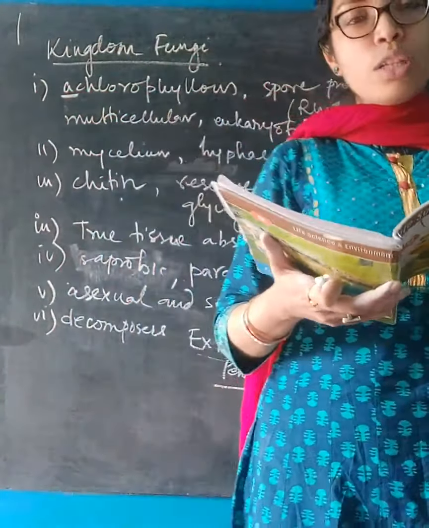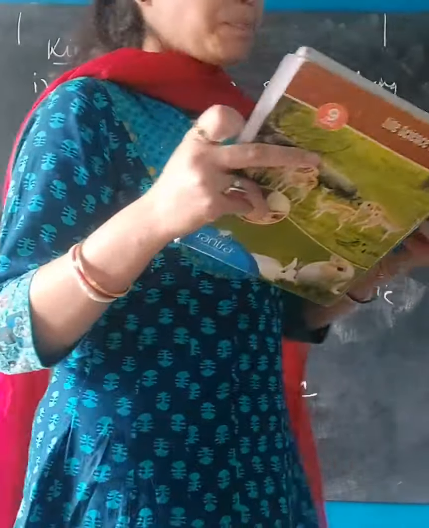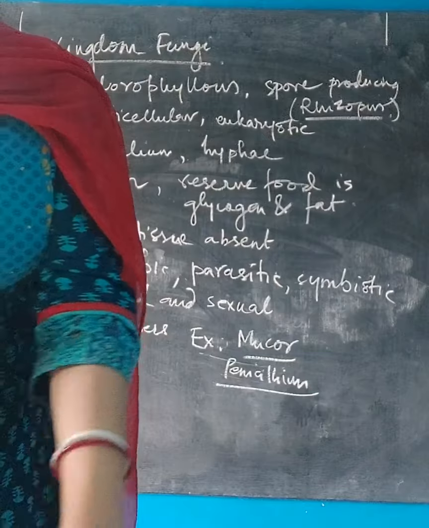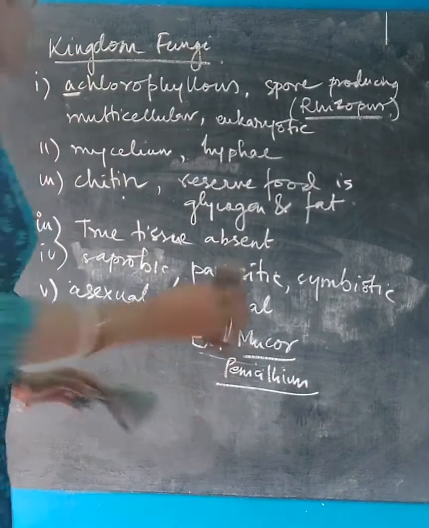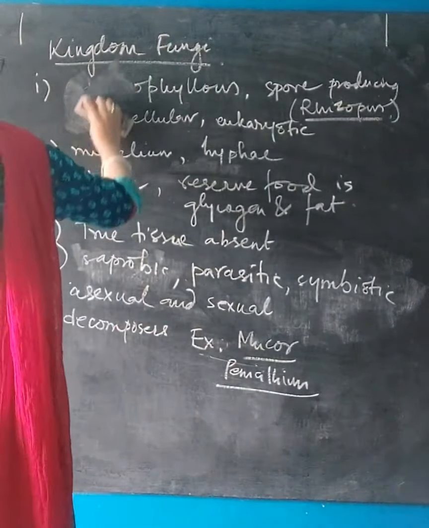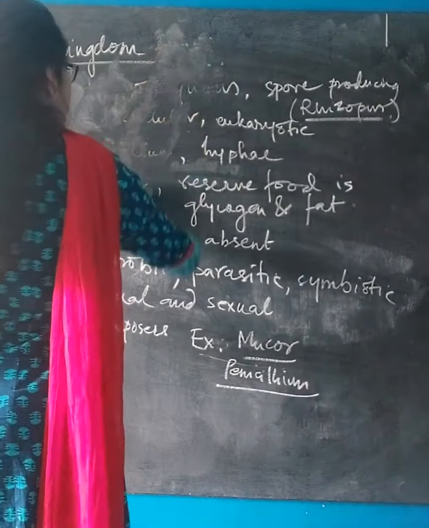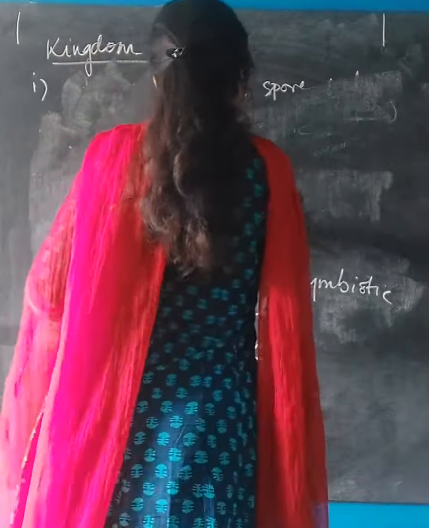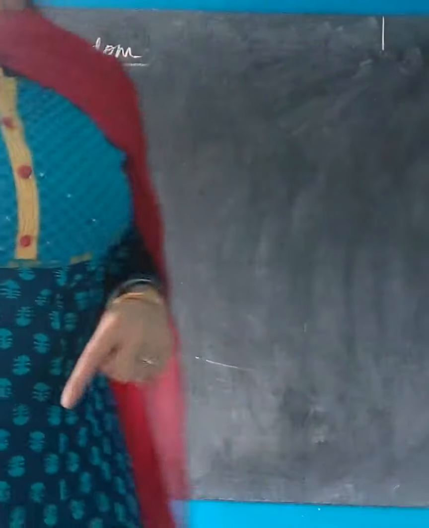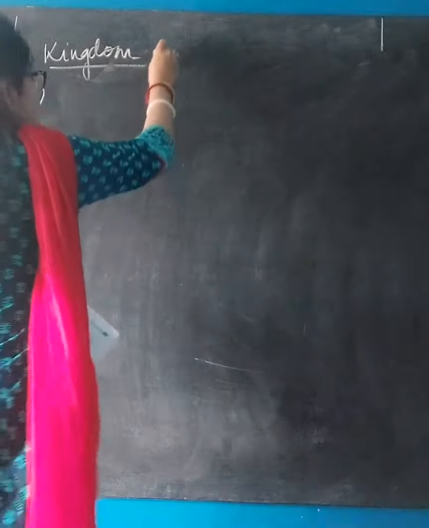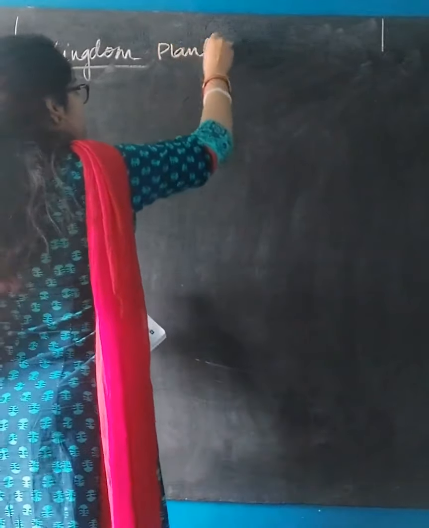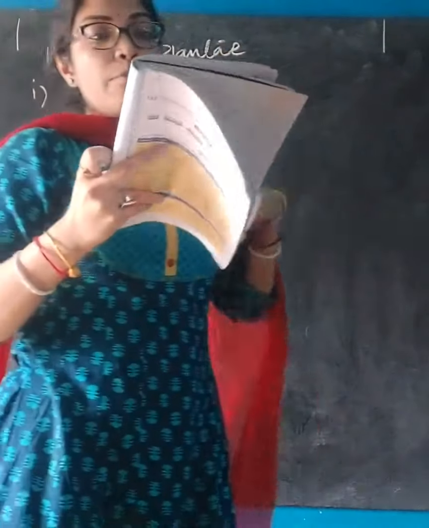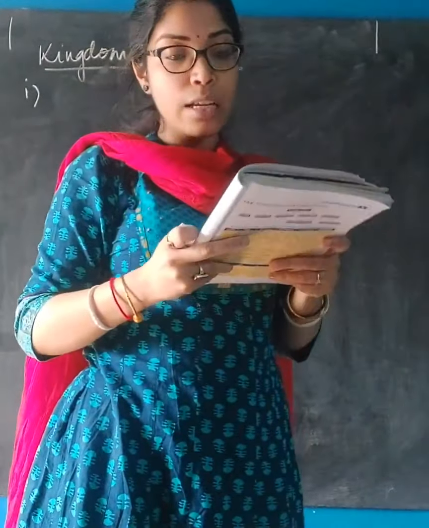I will move on to the next kingdom now, which is kingdom Plantae. In your book, in point number 4, the kingdom is also written as kingdom fungi.